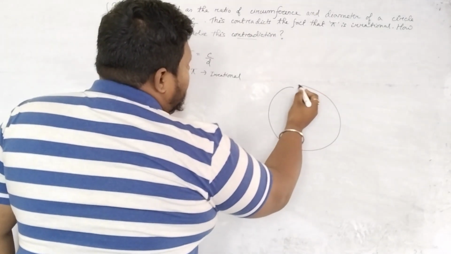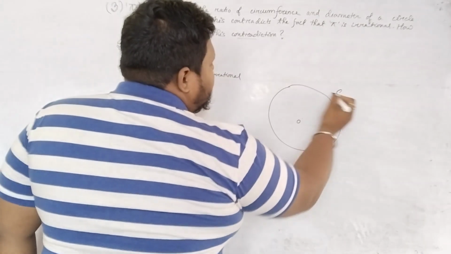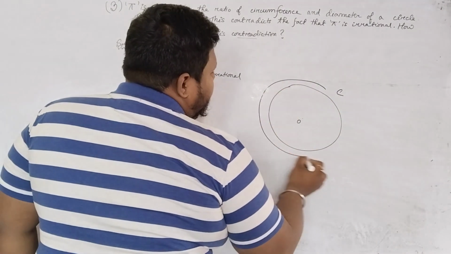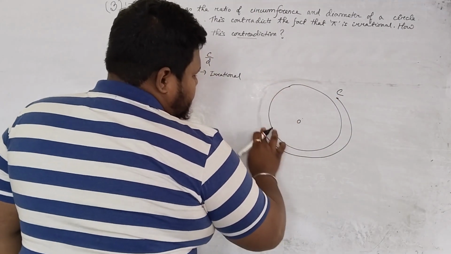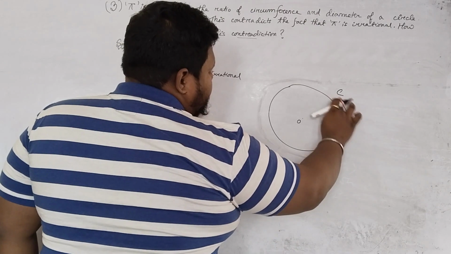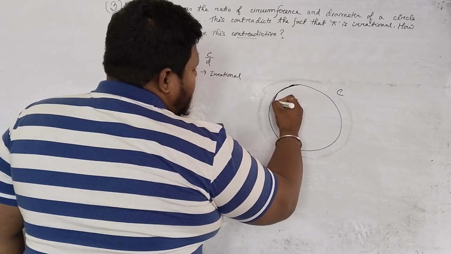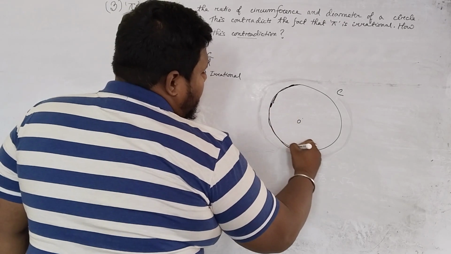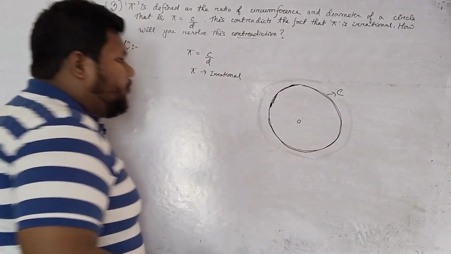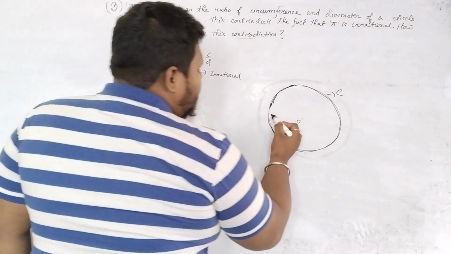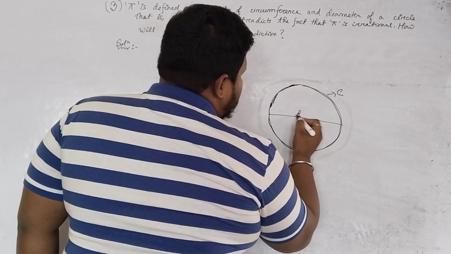Whenever we draw a circle, okay, this is the center. Whenever we are asked to measure the circumference, which part do we measure? This part, right? This boundary is known as what? This is known as the circumference of the circle. So this boundary is the circumference, right? And what is the diameter? The line segment passing through the center of the circle is the diameter.